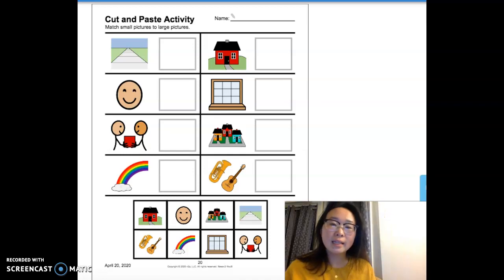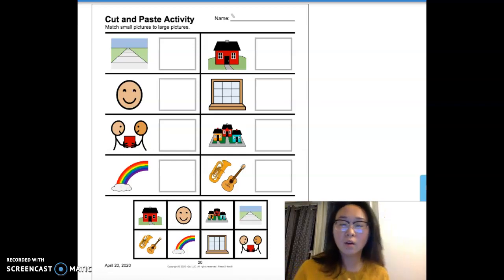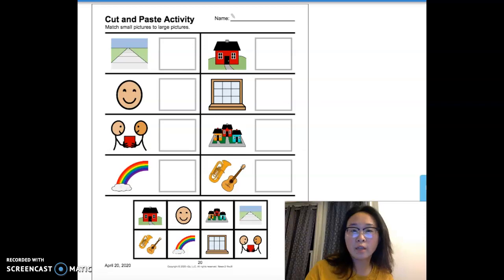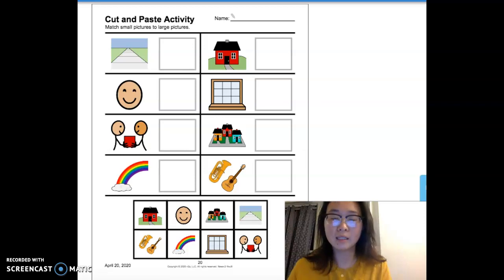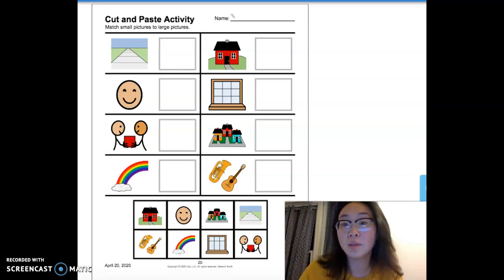Hello, so this is the cut and paste activity. If you don't have this in your worksheet, then you're doing a different worksheet for your work packet. It's the think page, which is the other video you can watch. So, cut and paste activity.